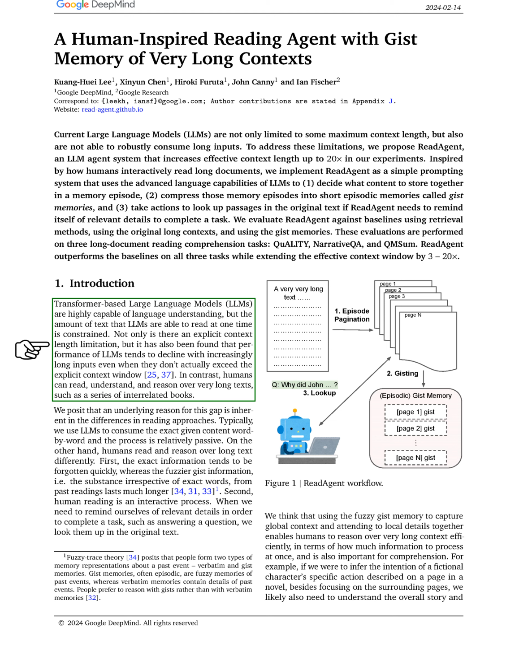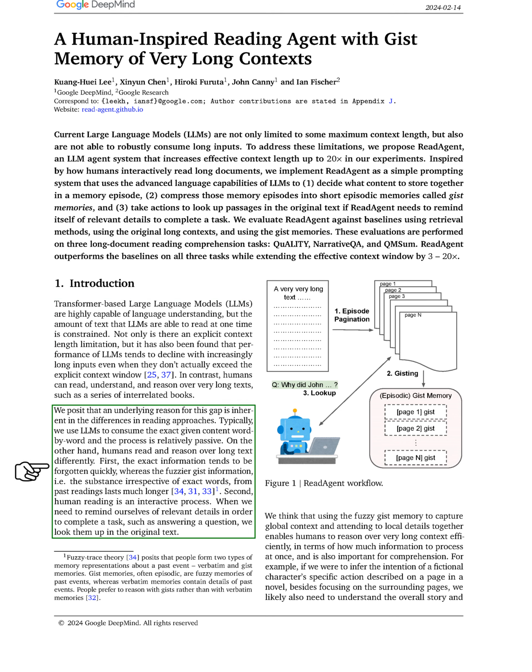This is in stark contrast to humans, who can read, understand, and reason over extensive texts, such as interconnected series of books, with relative ease. We believe this difference stems from the distinct ways in which humans and LLMs approach reading. LLMs process text in a linear, word-by-word manner, which is quite passive. Humans, on the other hand, engage with text in a more dynamic way.